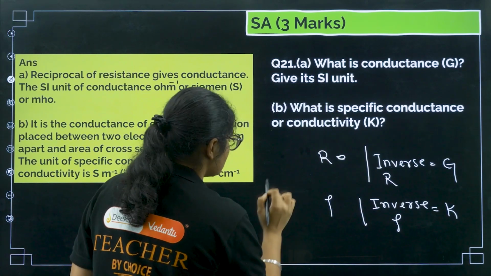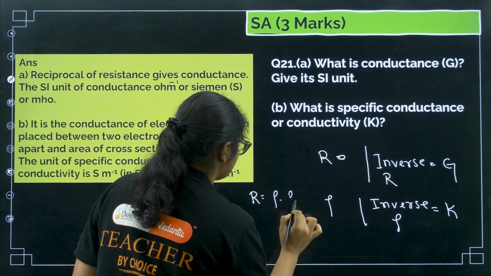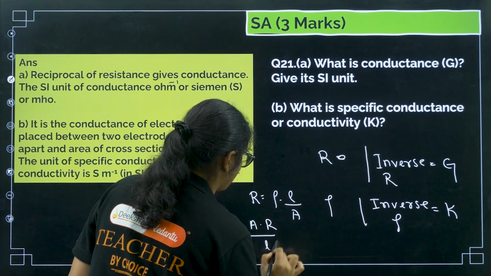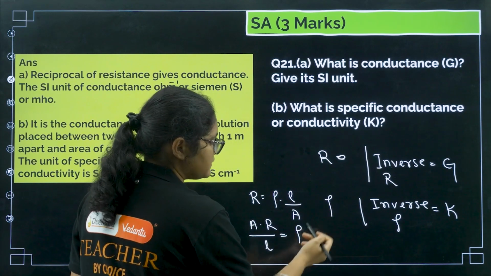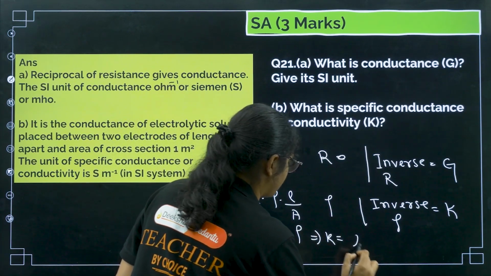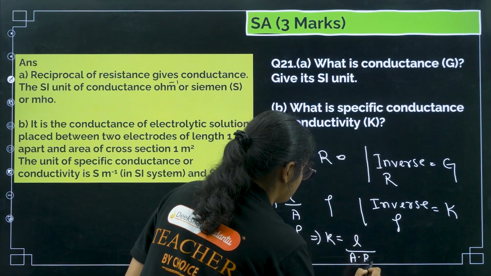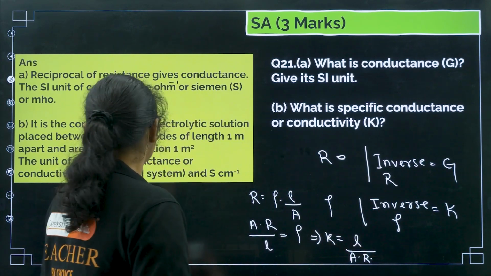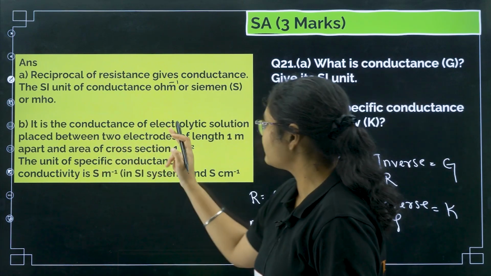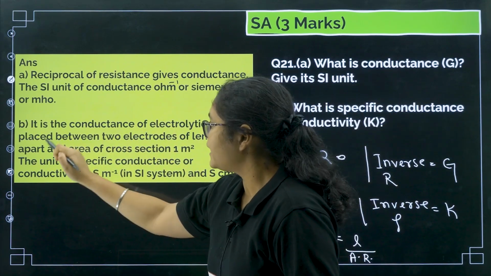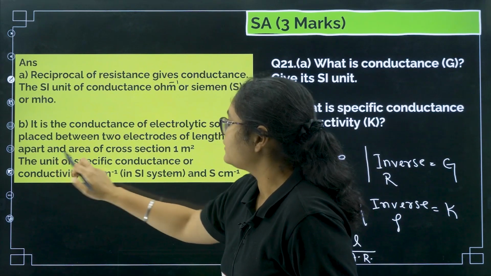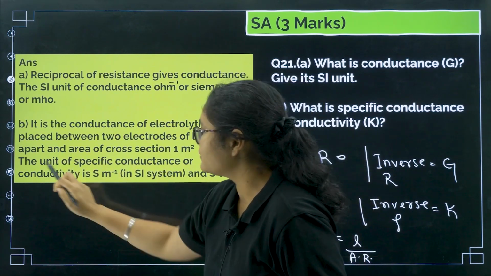If R is equal to rho into L by A, then rho is equal to A into R by L. Now conductivity kappa is equal to 1 by rho, that is L by A into R. It is the conductance of an electrolytic solution placed between two electrodes 1 meter apart, with area of cross section 1 meter square.